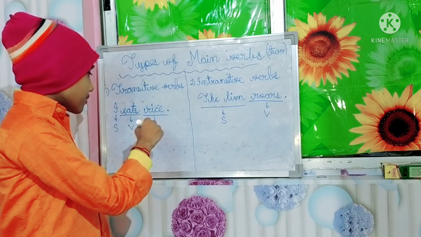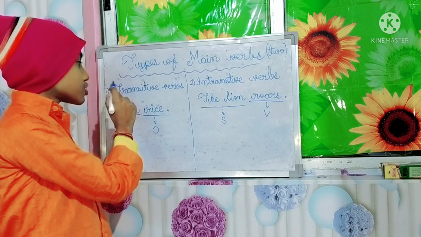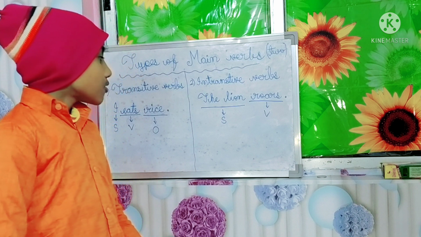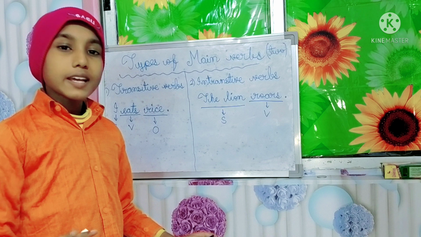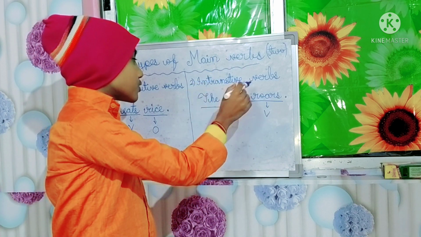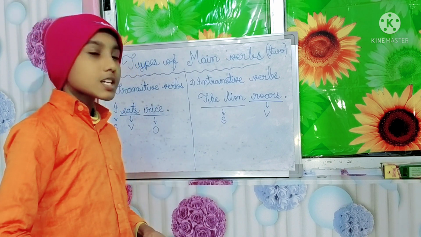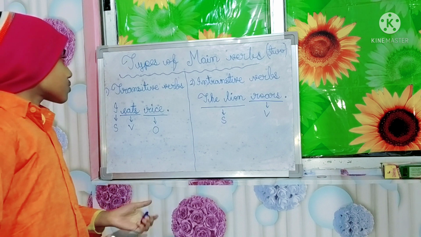Here you are getting the object as the answer, means it is a transitive verb. And in intransitive verbs, if you ask what the lion roars, the lion roars what, you are not getting any answer. Means there is no object here. So if there is no object after the verb, it will be an intransitive verb. Just this thing only.